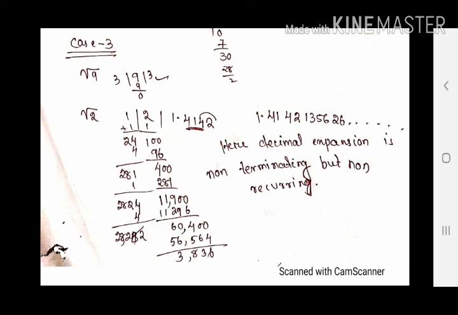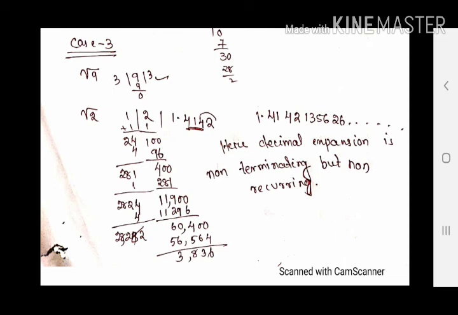So what we are observing here, if I observe the quotient, it is like 1.4142135626 and going on. So please check, here 4 is repeated, but not only 4. Sometimes 4 1, sometimes 4 2, sometimes 3 is there, 6 is there, means digits are repeated because there are total 10 digits. If I divide, after some time the digits will be repeated but not in a continuous manner or in a fixed manner. So we are saying it is non-terminating.